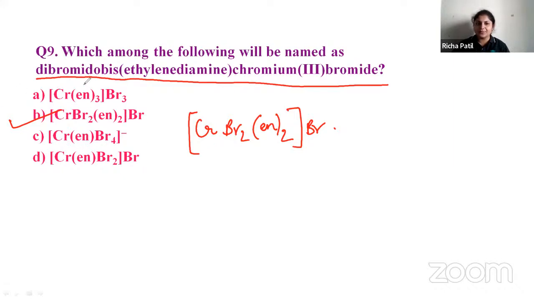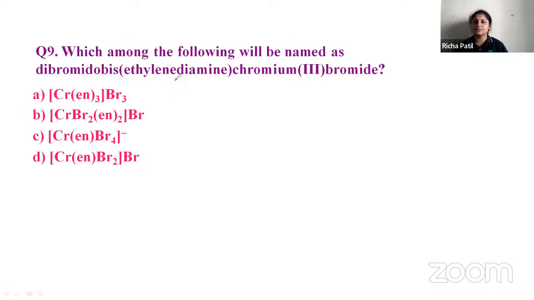Dibromido means 2Br. Bis ethylenediamine means ethylenediamine is represented as en, so twice. Then you write your chromium(III). After chromium(III) is written, the bracket is closed and your bromide comes outside. So it is like this, and the answer is B. Okay, so we'll go for the next one.